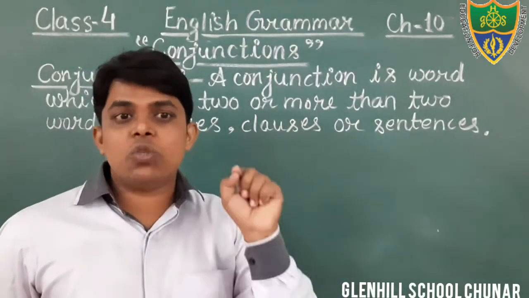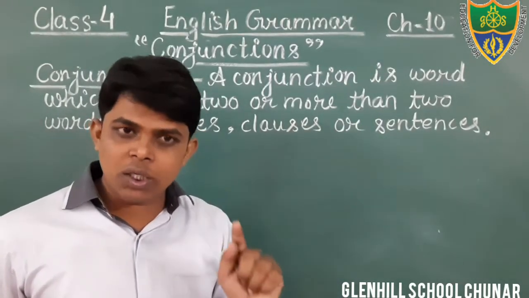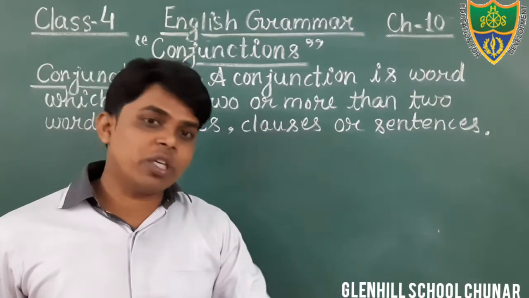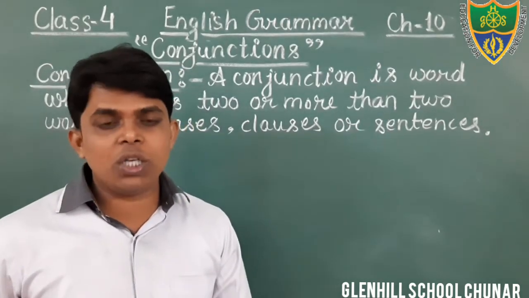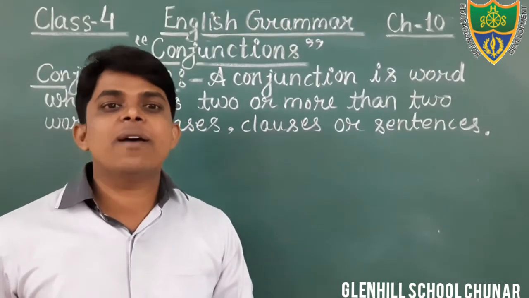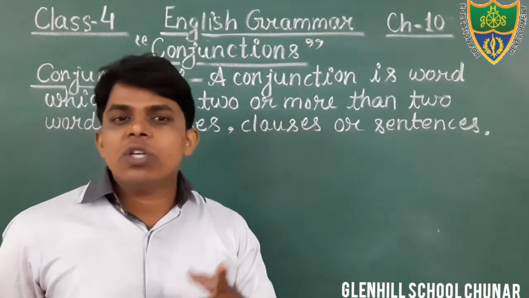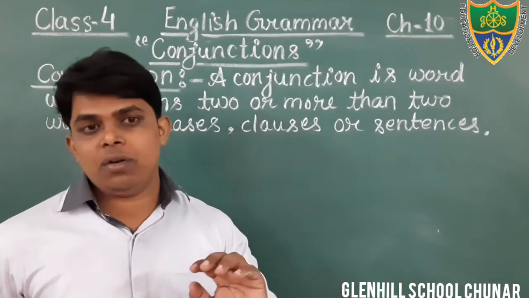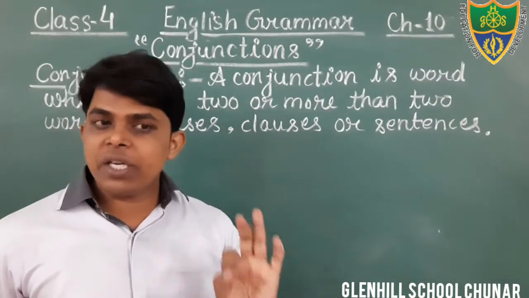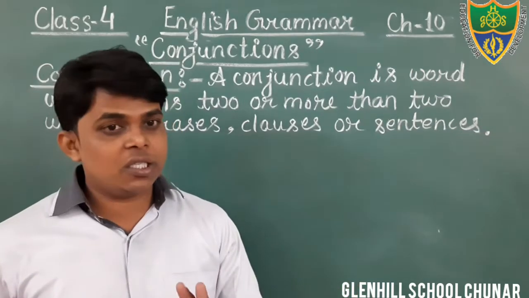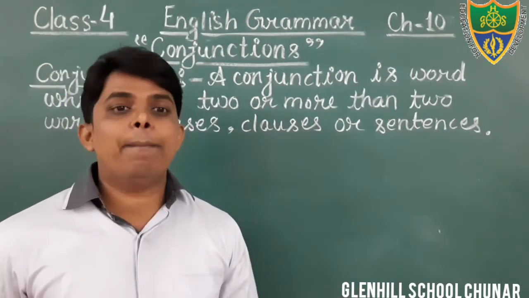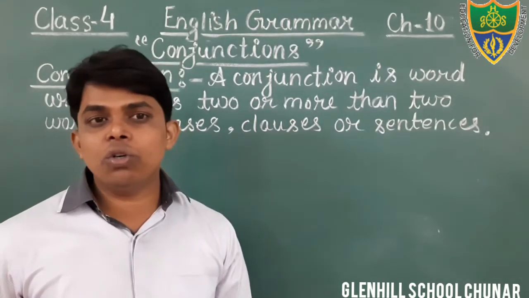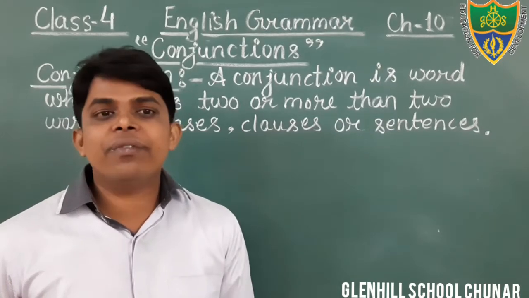Okay? Conjunction is a joining word which joins two words, two phrases, two clauses, or two sentences, or more than two words, phrases, clauses, and sentences. Okay, students, there are so many words that we use to join them, such as and, but, or, until, till, although, because, if, whether.